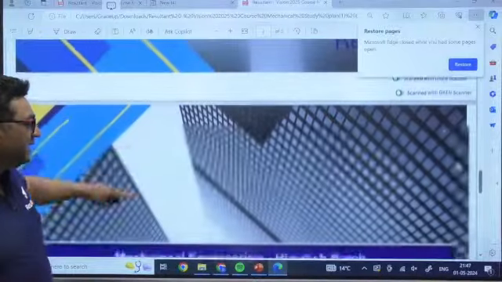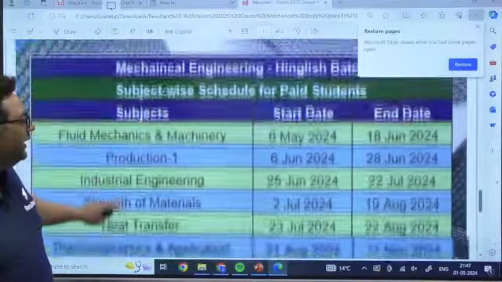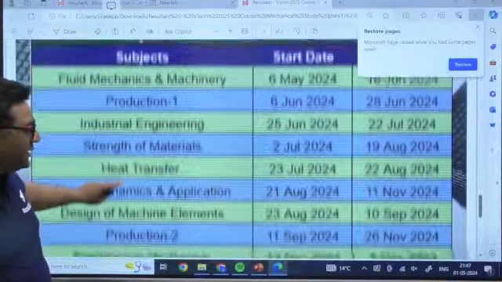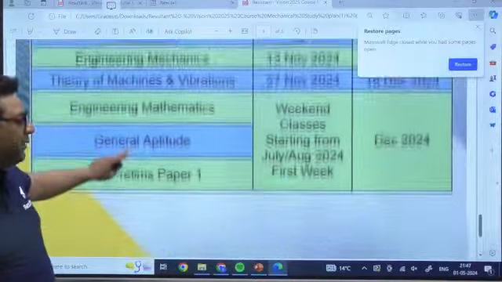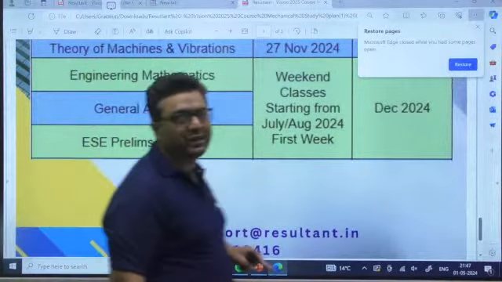This is for the Vision English batch, and this is for the Vision Hindi batch. And guys, I will be sharing the PDF in my Telegram channel. There also you can download it.